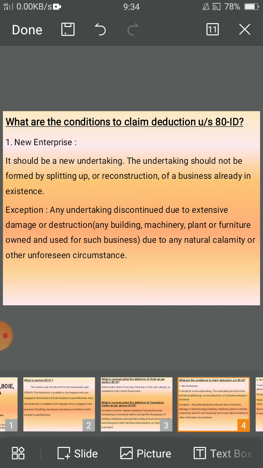Exception: any undertaking discontinued due to extensive damage or destruction of any building, machinery, plant or furniture owned and used for such business due to any natural calamity or other unforeseen circumstances such as flood, typhoon, hurricane, cyclone, earthquake or other natural calamity, or civil disturbance, or accidental fire or explosion, or enemy action or action taken in combat.